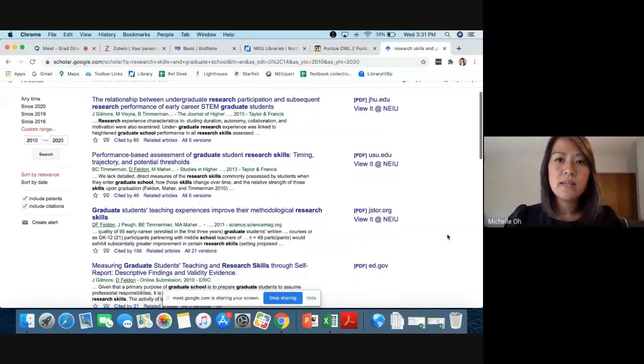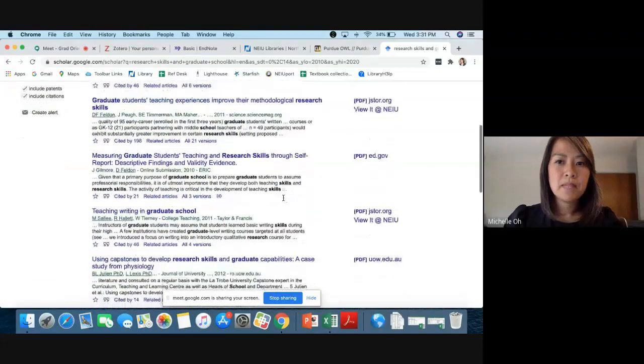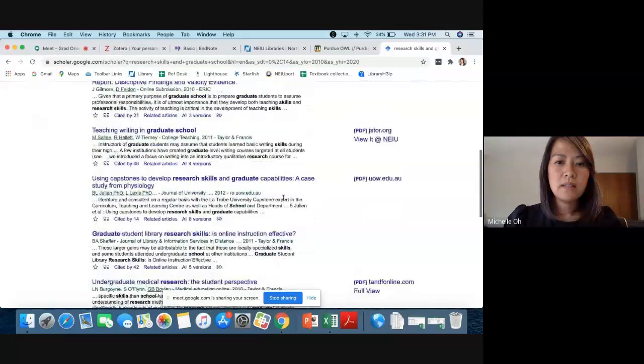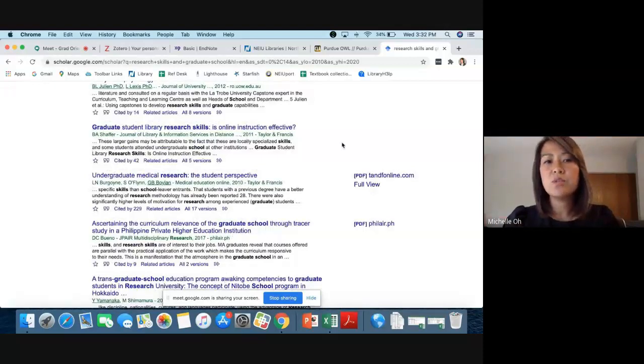And what you'll notice is that the articles are displayed with titles, and then additional information about the article itself. And then there's a bunch of tools underneath. I'm actually going to go ahead and take us down to a record down here that says graduate student library school skills, is online instruction effective? And the reason I'm showing this particular record is I want to show you some of the issues that Google Scholar presents when you're off campus.